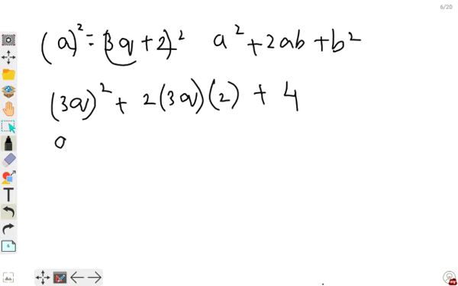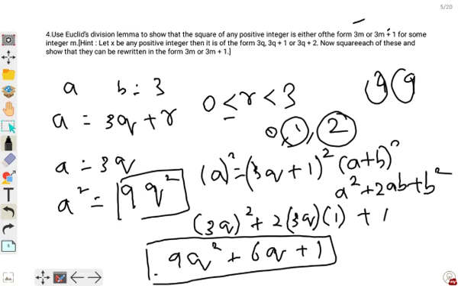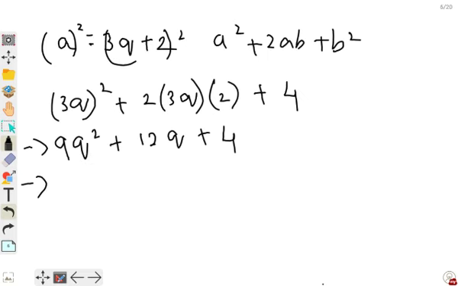So I can write it as 9q square plus 2 2s are 4, 3 12q plus 4. So remember this is 1. The next one we got is 9q square plus 6q plus 1, and the other one we got is 9q square.